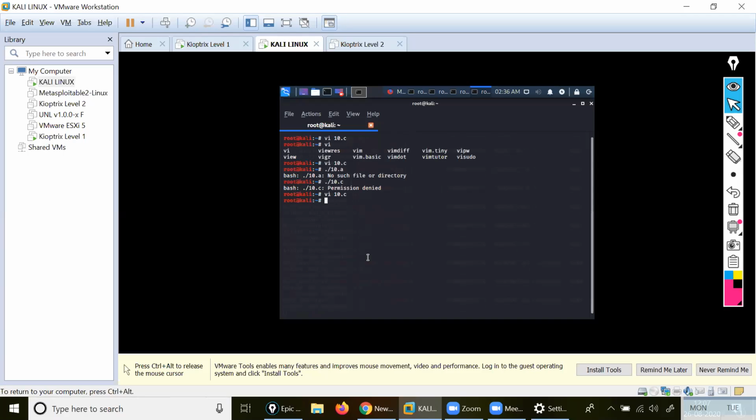What will I do? gcc 10.c. I want to check the operating system. Okay, then let it be enumerated.